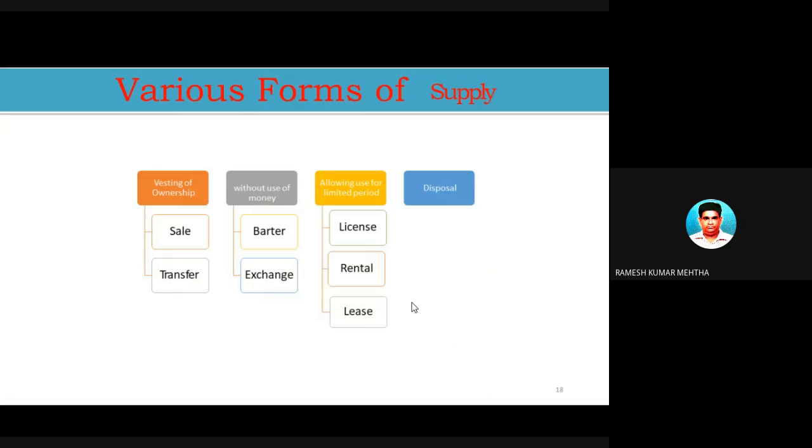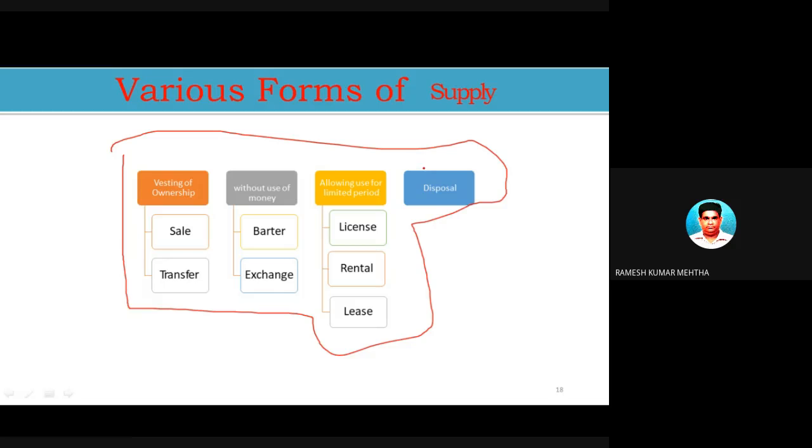Next one. I already spoke about this, but I will give you a brief understanding. The supply is of 4 forms. I will just ignore this one and take the rest of the 3 parts. Very important: vesting of ownership without use of money, and allowing for a limited period of time. Let's understand it. The supply of goods and services takes place in various forms.